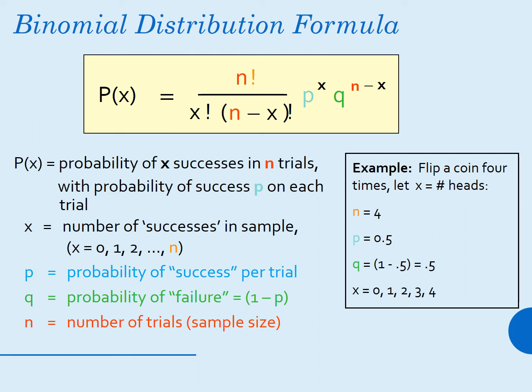For example, consider flipping a coin. If you flip a coin 4 times, what is the number of heads? Here we take x as the number of heads. If you apply this formula, n will be equal to 4, p is equal to 0.5, and q is equal to 1 minus 0.5, so that is equal to 0.5, and values of x can be from 0 up to 4.